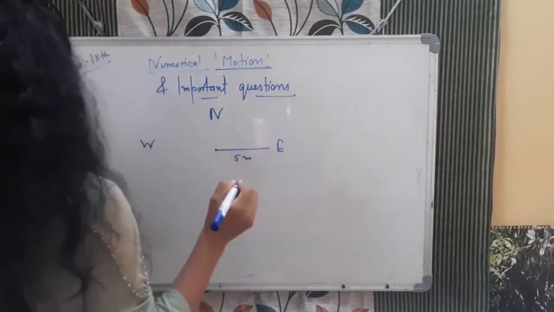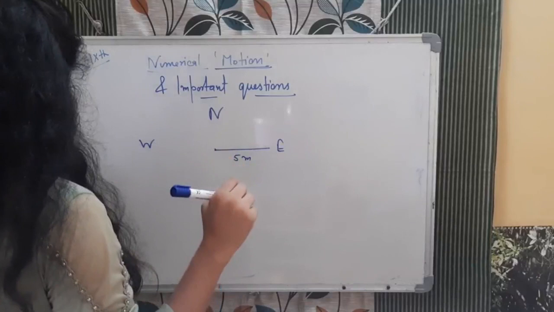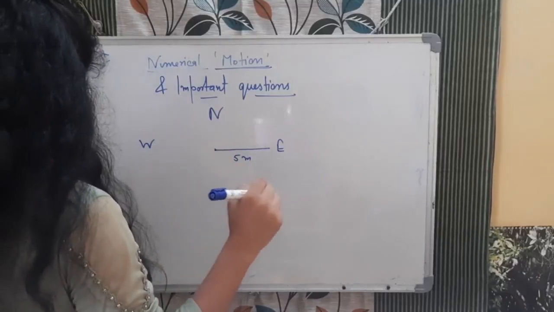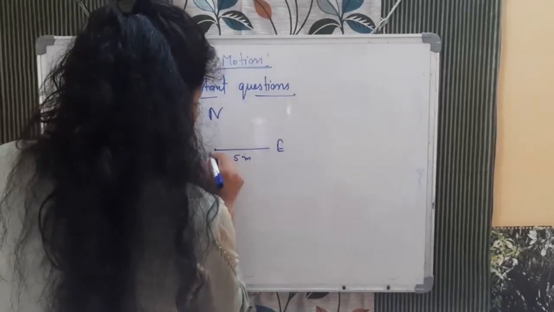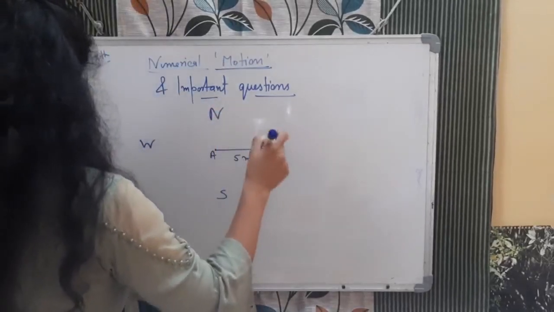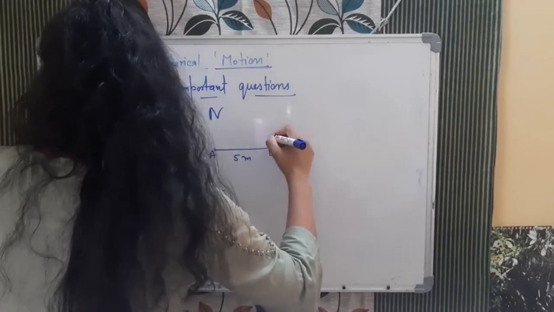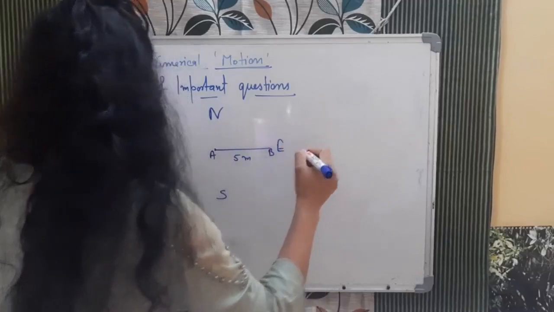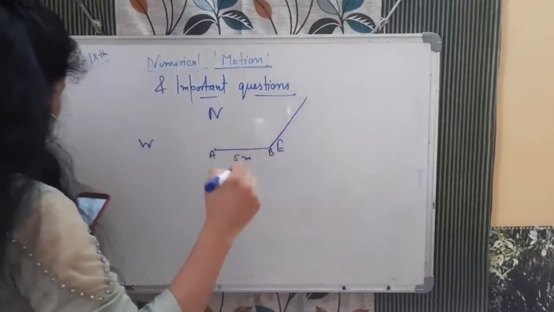After that, BC is 4 meter towards northeast. Now see, this is point A and this point is B. The question says BC is 4 meter towards northeast, making a 30 degree angle with the north.